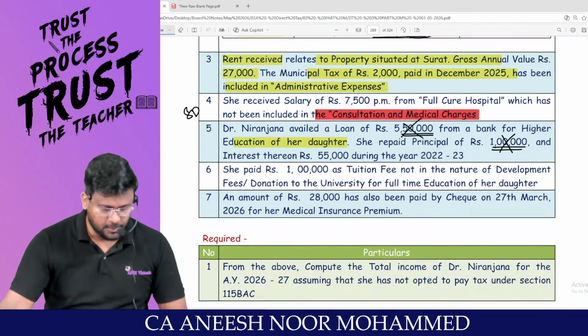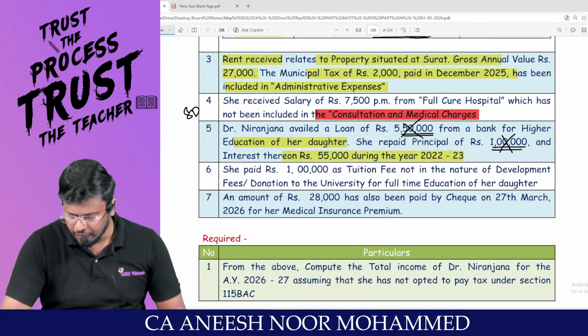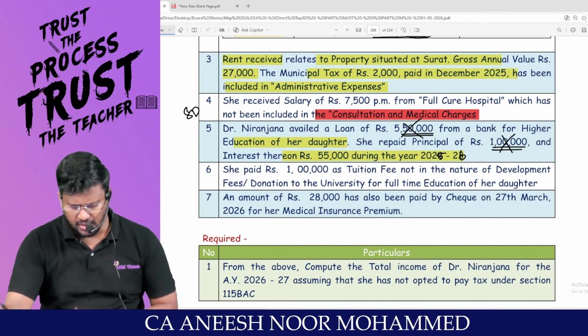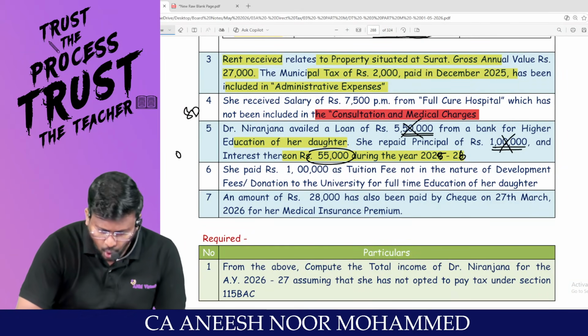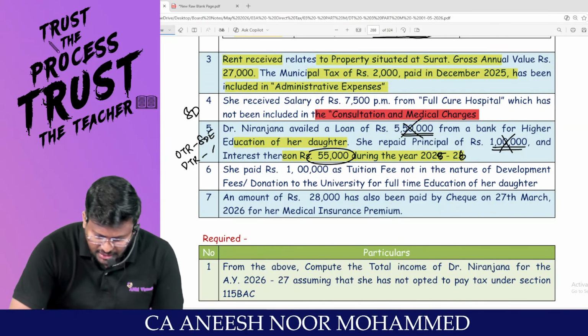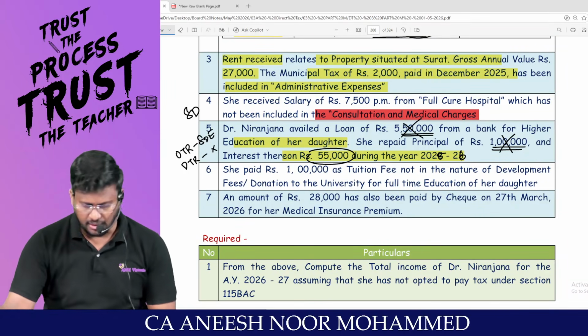Put it in the dustbin. And interest there on 55,000 during financial year 25-26, sir. My dear lovable students, if she travels through the optional tax regime, this can be claimed as deduction under 80E. If she travels through the default tax regime, there is no Chapter 6A deduction at all. This point has to be put in the dustbin.